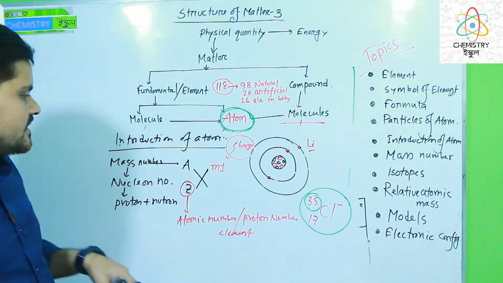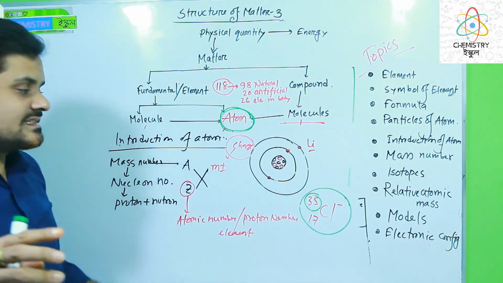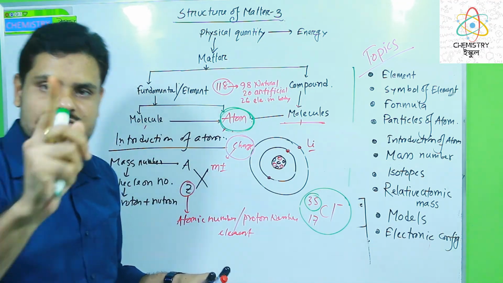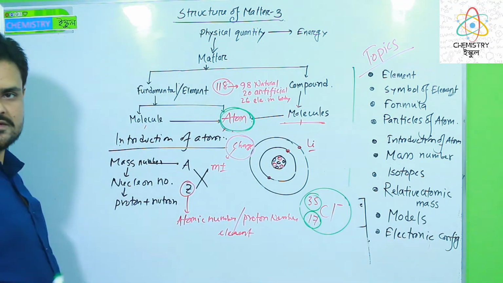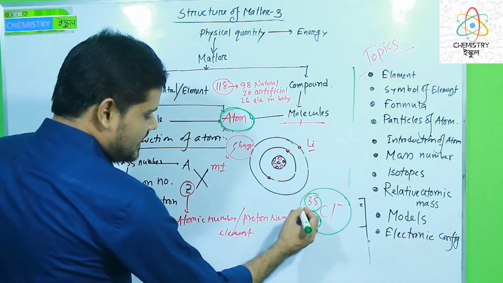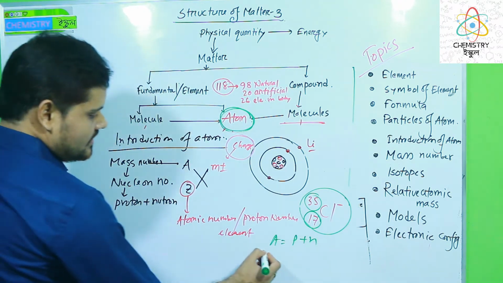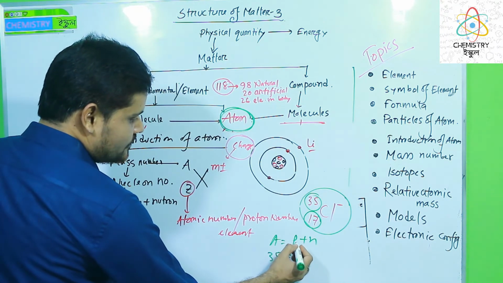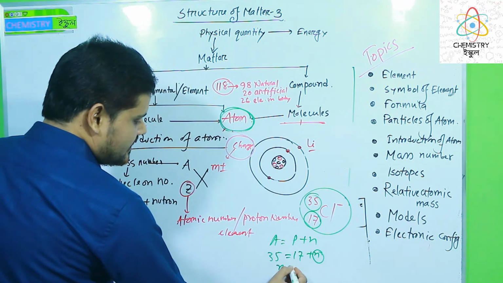This is the nucleon number also, the combination of protons and neutrons, and 17 is the proton number. As A is protons plus neutrons, you have mass number A of 35 and protons 17. So what will be the neutron number? We get N is 18.